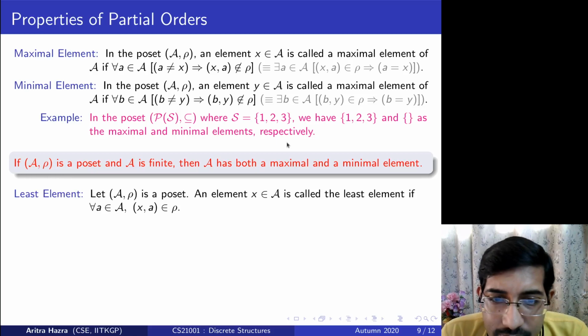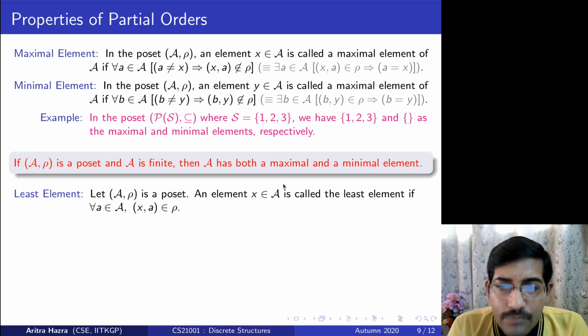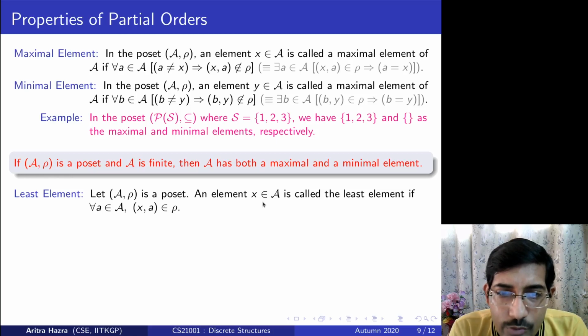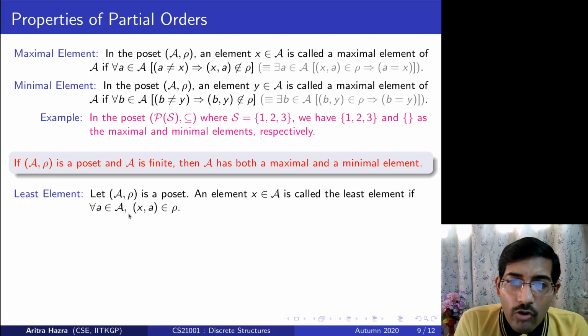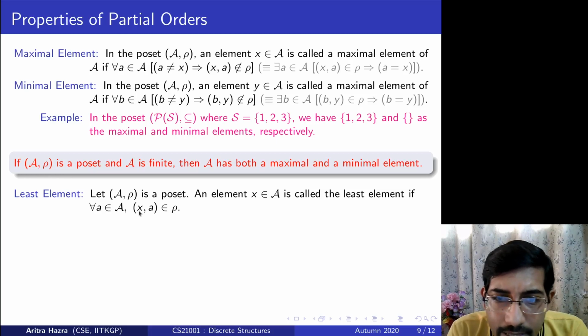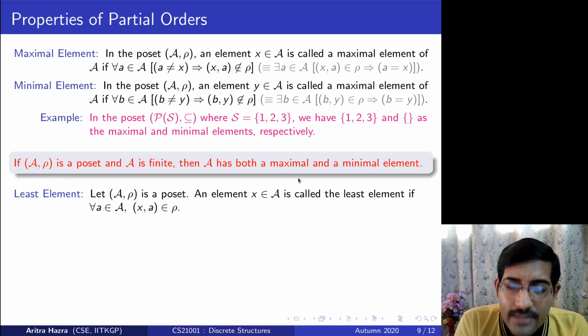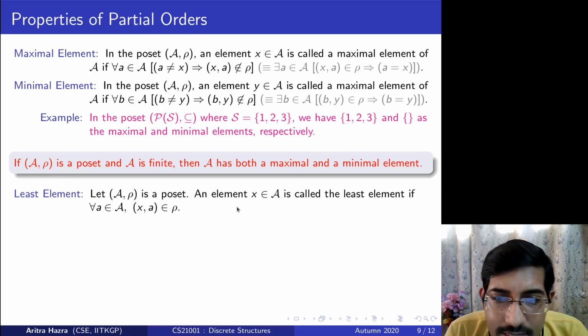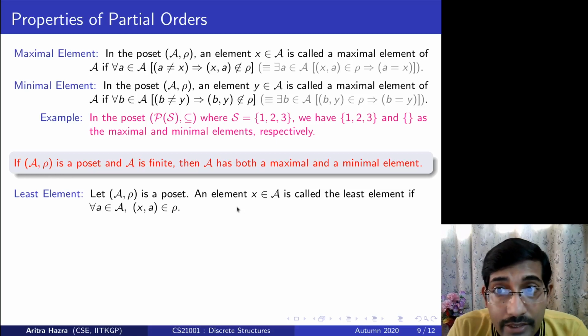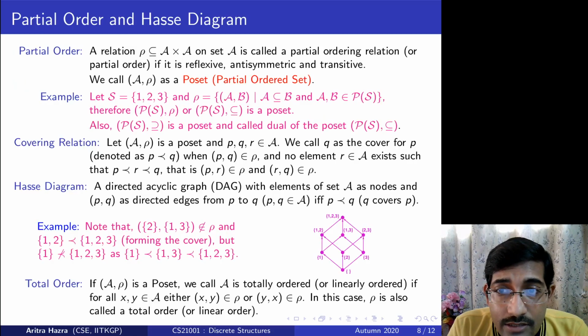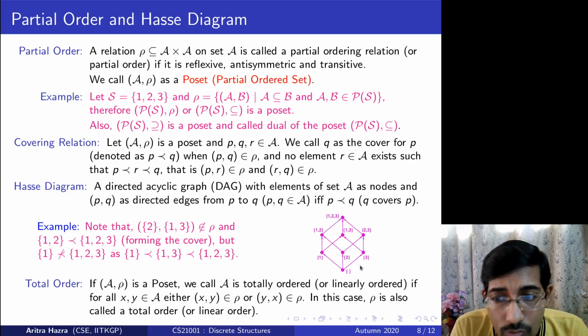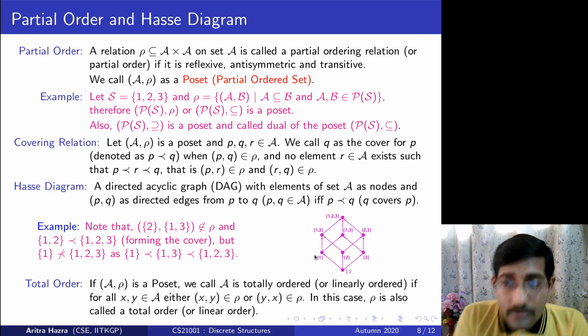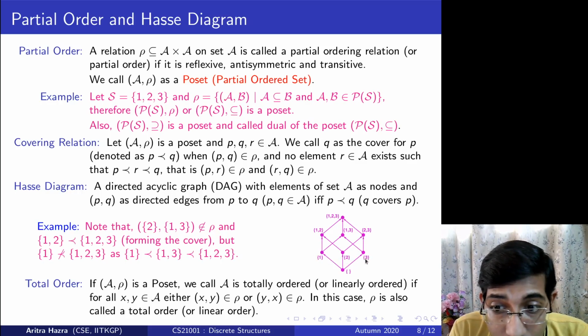Least element. So, if (A, ρ) is a poset, an element x is said to be a least element if for all a in that set, I can relate x to a. Again, in this example that we have already shown, you can see that the null set can be related to every other element. See here, the difference is that if I do not allow this null set, then my {1}, {2}, {3} would be my minimal elements, but there is no least element.